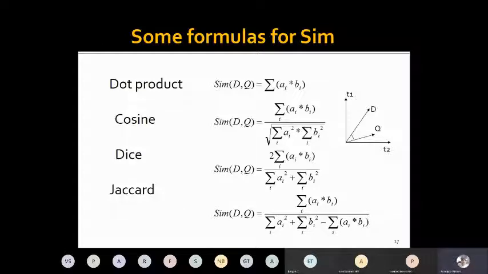So T is one vector, and its length will be determined by the weight of T1 and T2 inside T. And Q will be another vector, where again the length of Q will be determined by the term frequency and inverse document frequency. And once we have two vectors, we will have multiple functions to find the similarity of the query with the documents. The dot product is the simplest one, but then we can use cosine, Dice, Jaccard functions, and so on.